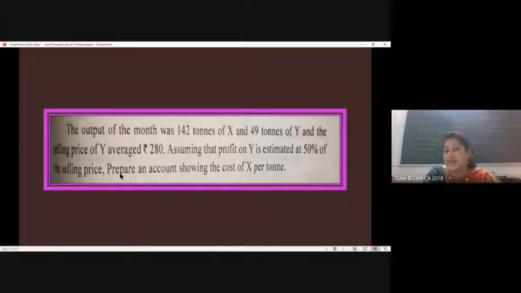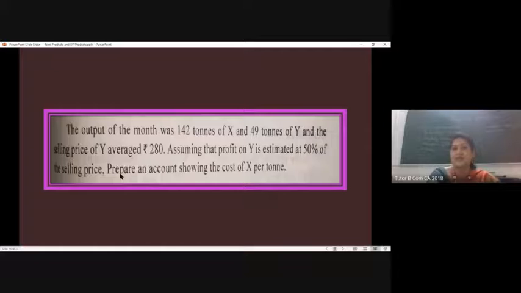Because in this case, they said Y is significantly important. It is having some value in the market. So definitely the cost of manufacturing will be clubbed together. And so if you really have to find out the value of X, the cost of X per ton, we will have to remove the cost of Y, which is byproduct in this case. Since they have given the profit percentage and the cost estimation base, it will be easy for us to go with the reverse method.